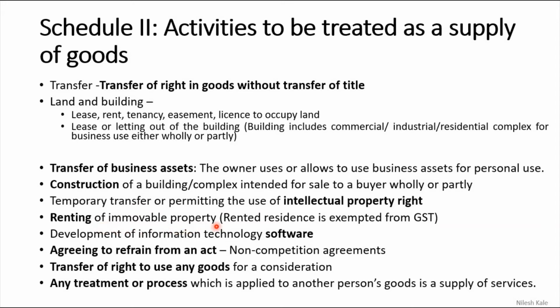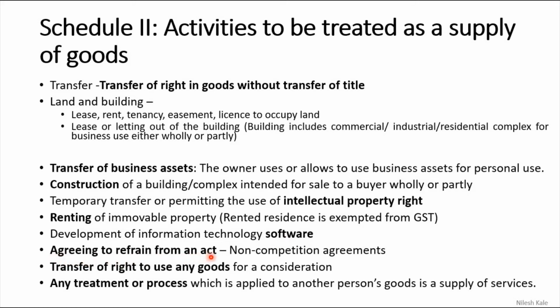Renting of immovable property. Next point, renting of immovable property, that is land or building, yes, that will be considered as a supply. Rented residence is exempted from GST. Rented residence, because a residential complex we do not consider as a business, because it is used for personal purpose. We consider that under the direct tax, that is in income tax. Development of information technology software, IT software, any software, that is a taxable supply.